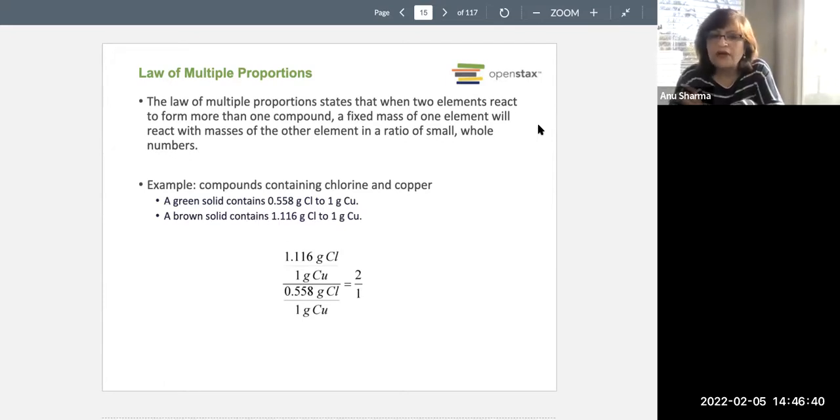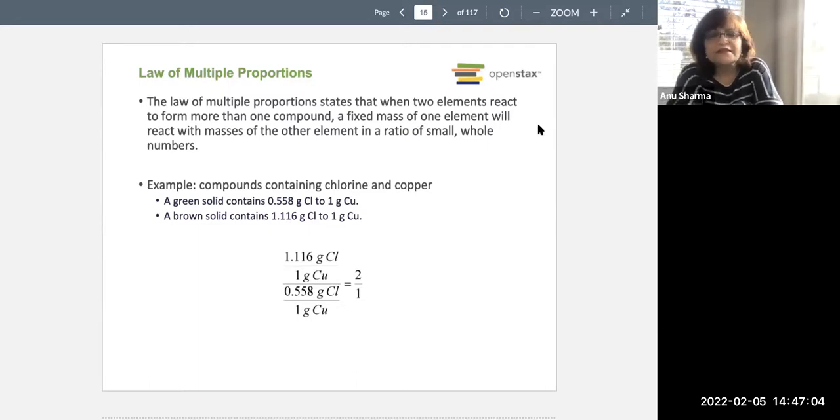So the green solid contains, by the mass, that's just a ratio, per 1 gram of copper, we find that the amount of chlorine is 0.558. Okay, so that's one piece. Next is when you put more chlorine on that.